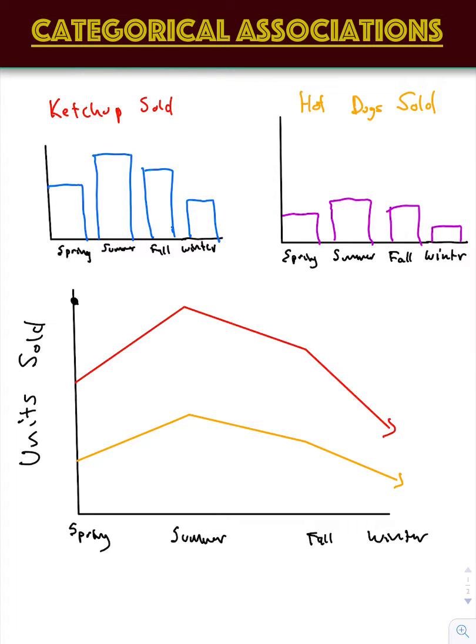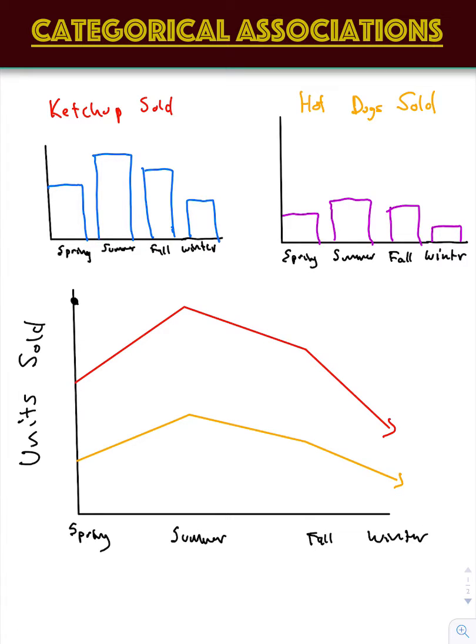Hey guys, it's Mr. Dugal, and today we're going to talk about relationships when we have words instead of numbers. So up until this point, we've talked about associations or correlations that exist when we have two numbers involved, and we said that a positive correlation or a positive association exists if one unit is increasing, the other unit is also increasing, or if one unit is decreasing, it's also decreasing.